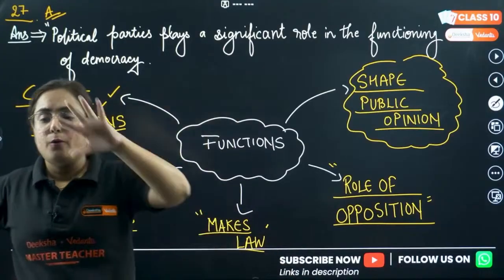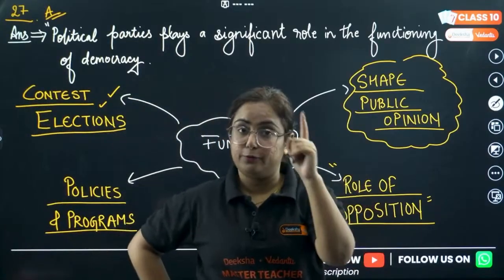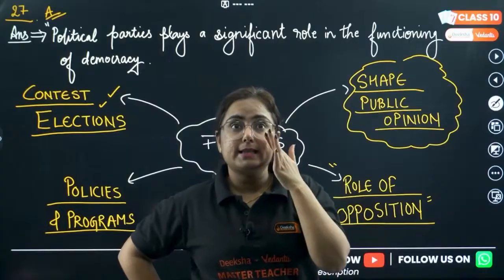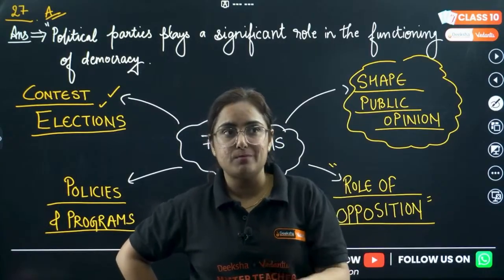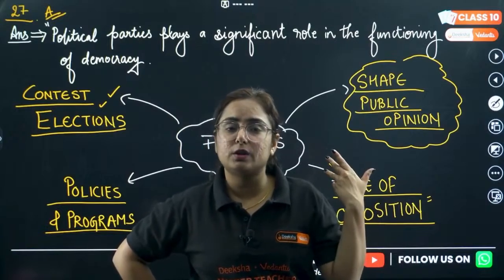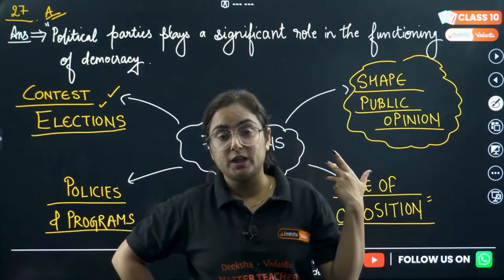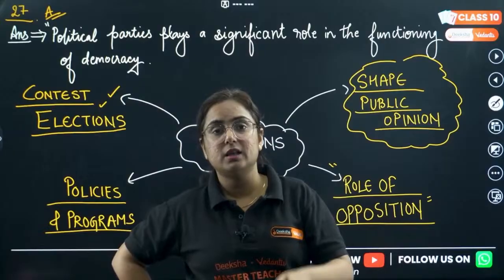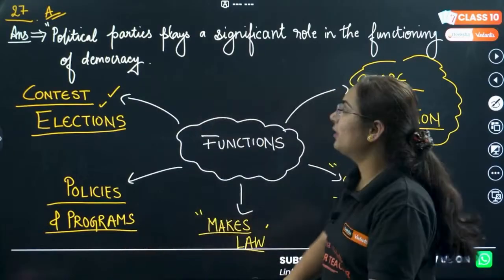Get it? This is a 5-marker question, write in detail. And if not, you have done it right now. If you don't know what to write by now, when we are at the starting of December, and you don't know how to write this 5-marker question, that's a blunder, a problem. So if not, stop the video right now, take out your civics book, frame your answer, learn it and rock it. Okay.